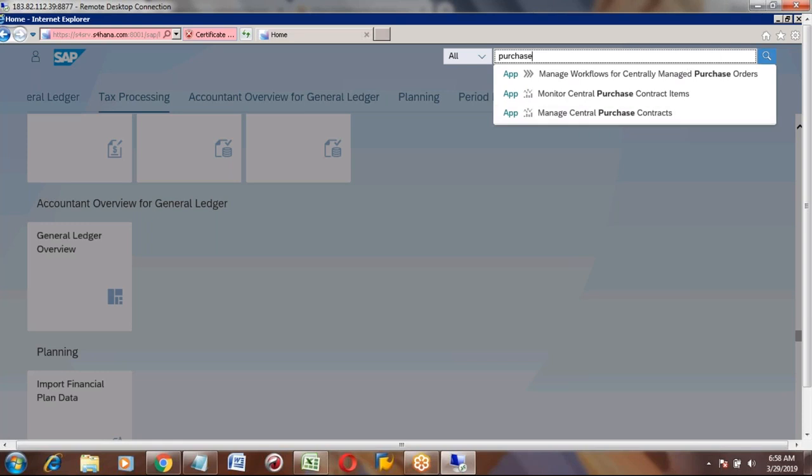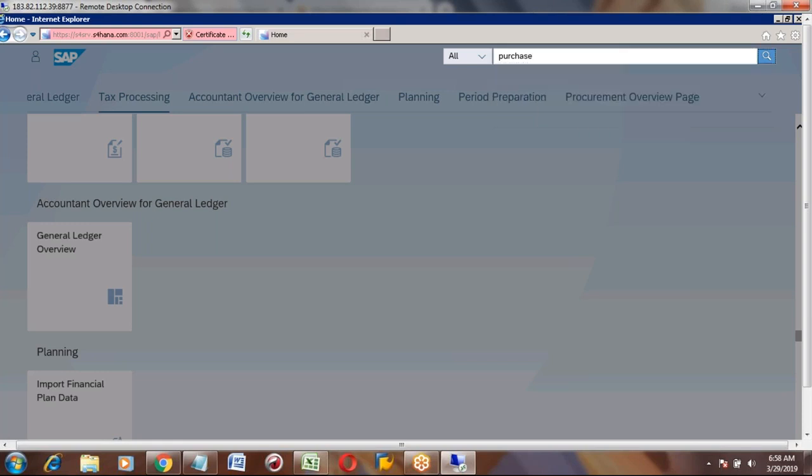Or you can click search once again, and it will show you all purchase related Fiori tiles. From there you can select which one you want to open.